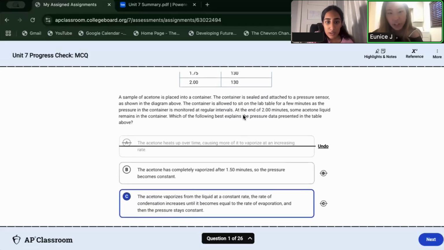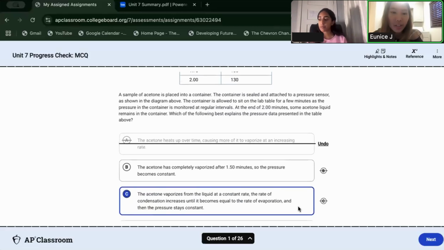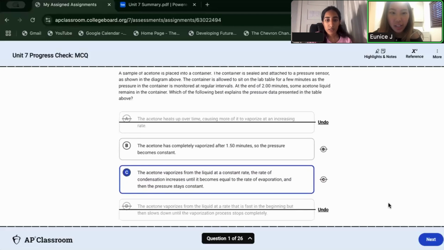Yeah. So I think for this question, C is definitely the best answer that I'm seeing. Because A is just saying causing more of it to vaporize at an increasing rate. That doesn't really capture the data that shows that the pressure is staying constant after 1.5 minutes. So I think A is not the best answer for sure. So good that you ruled that out. And then for D as well, until the vaporization process stops completely. We know that equilibrium, just because it's staying constant, doesn't mean that it's stopping completely. So definitely A and D, you did good in ruling them out.